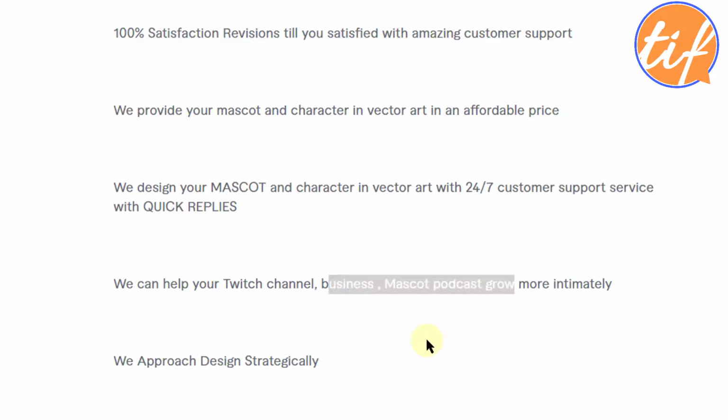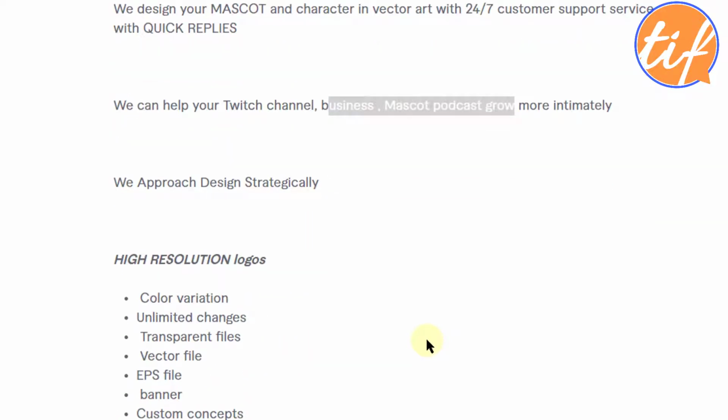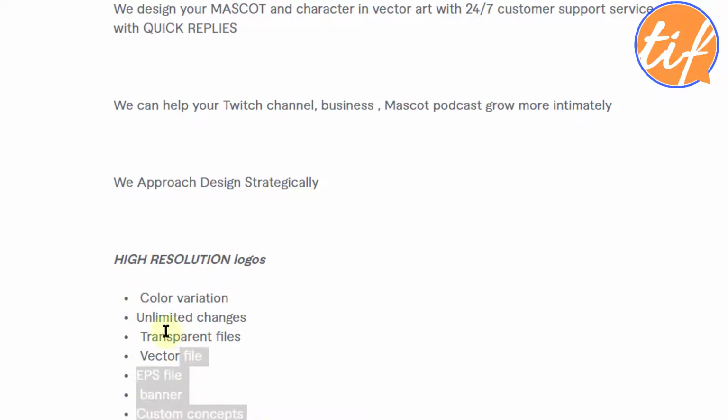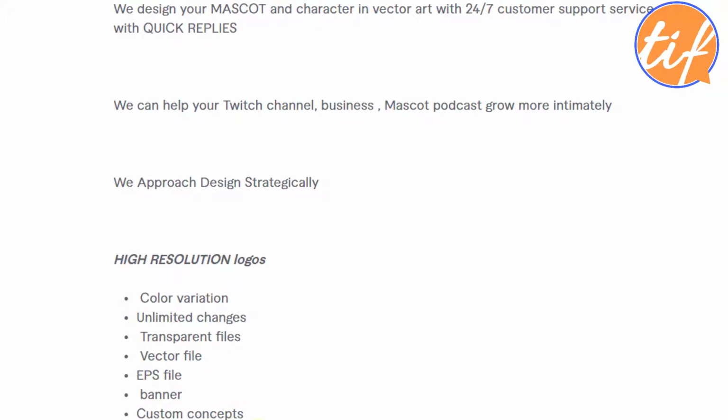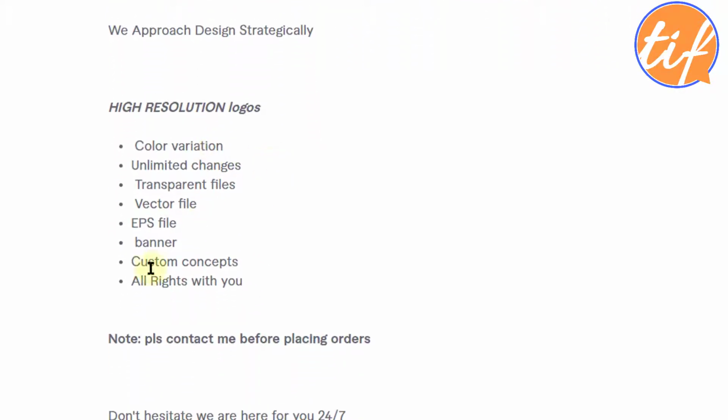So keep it concise, keep it to the point, okay, very important. Then high resolution logos. This list is not aligned. You can see here there are extra spaces. Make it look absolutely great. So these are the various things that he is offering with his logos.